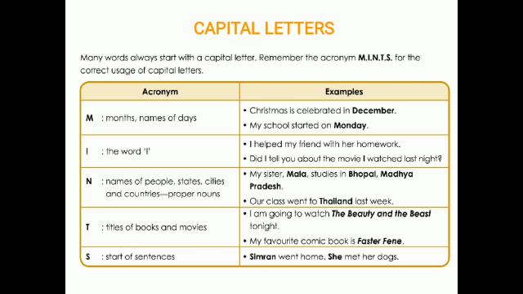So whenever we start a sentence, we start the sentence with a capital letter. Example, Simran went home. She met her dogs. So the first word in the sentence is Simran, and here it starts with a capital letter. As the sentence ends, when we start a new sentence, we again start with a capital letter. She met her dogs. So Simran and She are the first words of the sentences, so we use a capital letter.